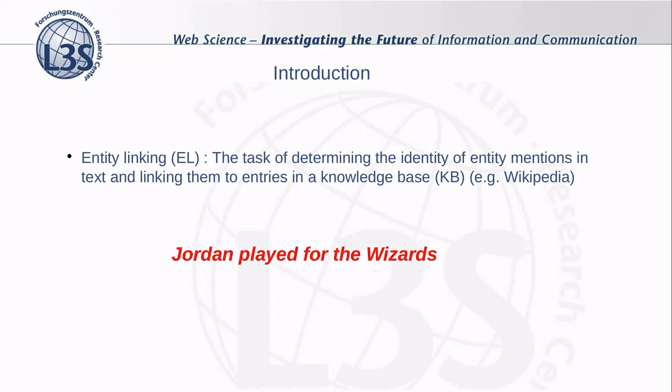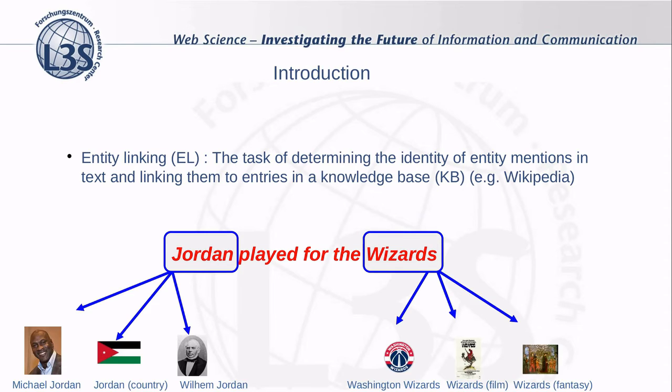Entity linking, which is sometimes also called named entity recognition and disambiguation, is the task of determining the identity of entity mentions in texts in general and linking them to referring entities in a reference knowledge base, like Wikipedia or DBpedia. For example, in the sentence "Jordan played for the Wizards", a typical entity linking system would link the term Jordan to the wiki page of the basketball player Michael Jordan and the term Wizards to the wiki page of the USA basketball team Washington Wizards.